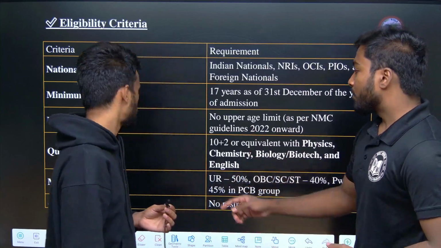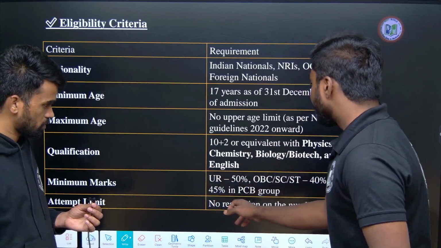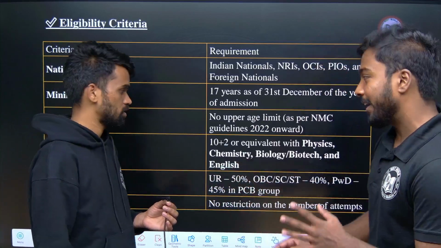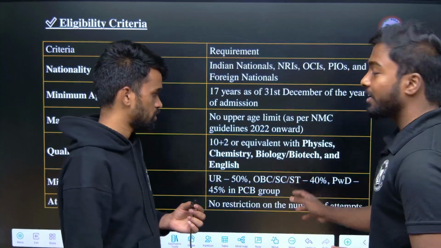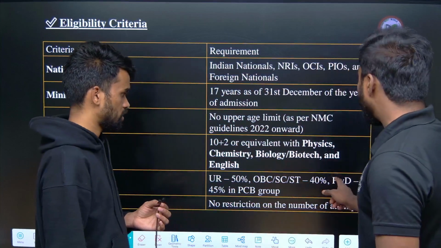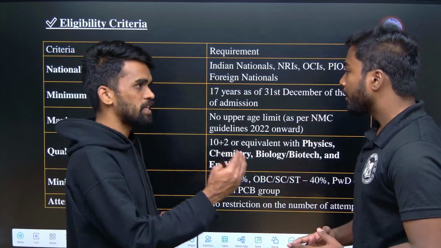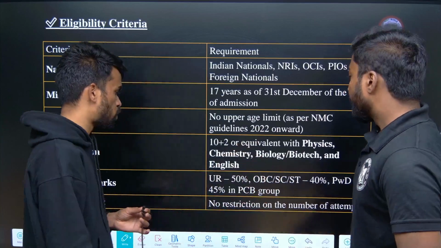So the minimum marks in the board examination: for unreserved, that is general, it is 50%. For OBC, SC or ST it is 40% in the board examination, and for PWD 45% in the PCB group, which means physics, chemistry, and biology, with both botany and zoology combined.